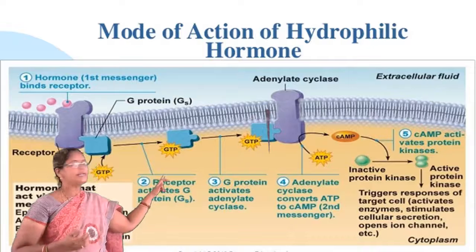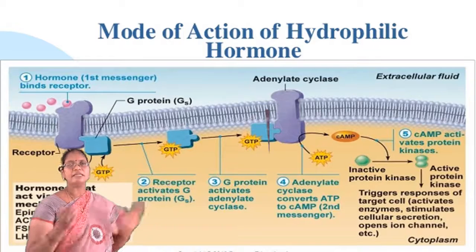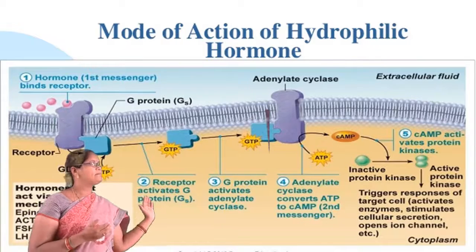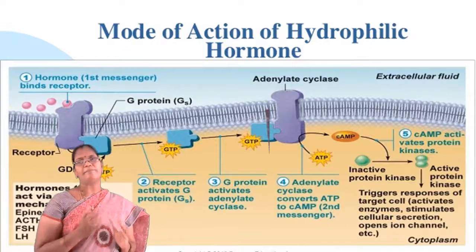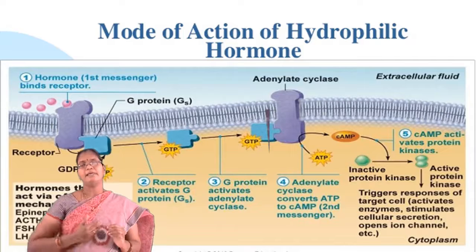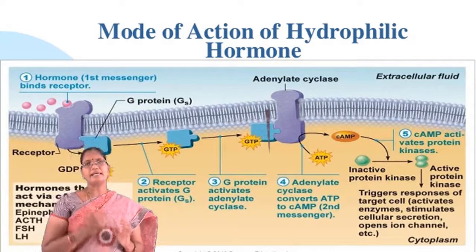This activated adenylate cyclase enzyme will convert cellular ATP into the second messenger, that is cyclic AMP, meaning cyclic adenosine monophosphate.